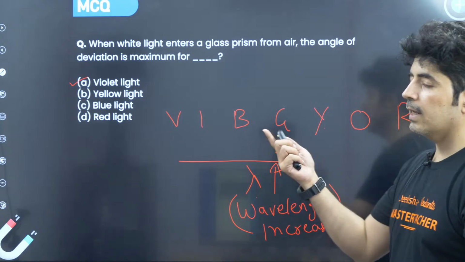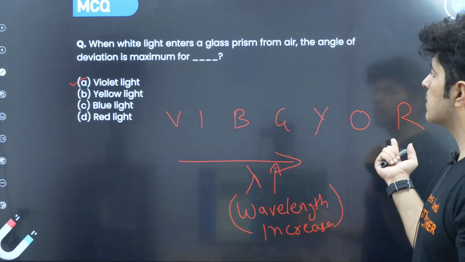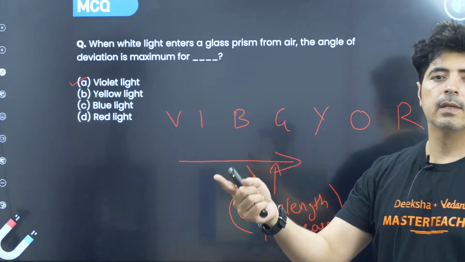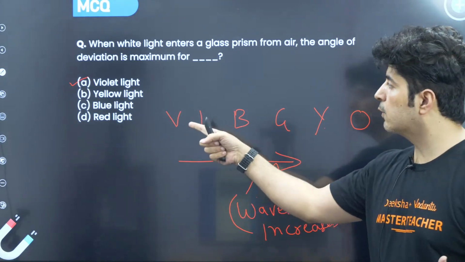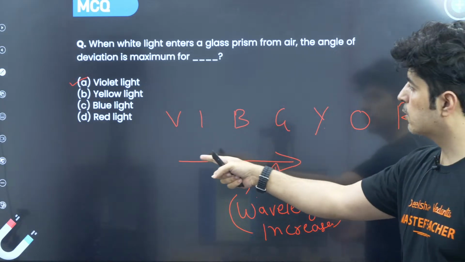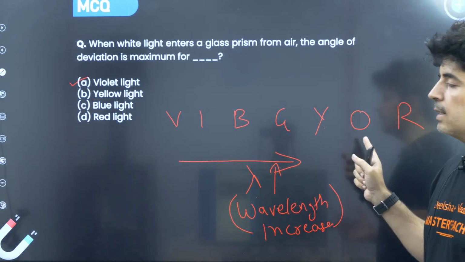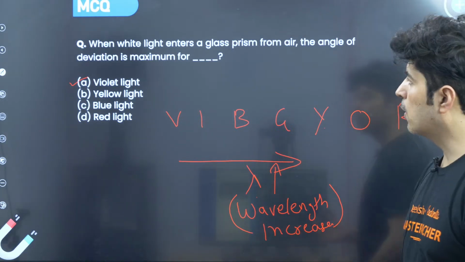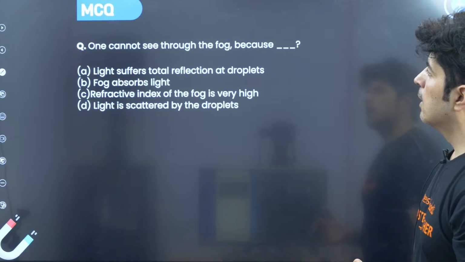But please make sure in an exam, they can even ask you which has more, blue or orange? Instead of giving this question, they can give you any other color. So you need to remember this, guys. V, I, B, G, Y, O, R. As you go from left to right, the wavelength increases and deviation decreases. All right, let's take the next question.